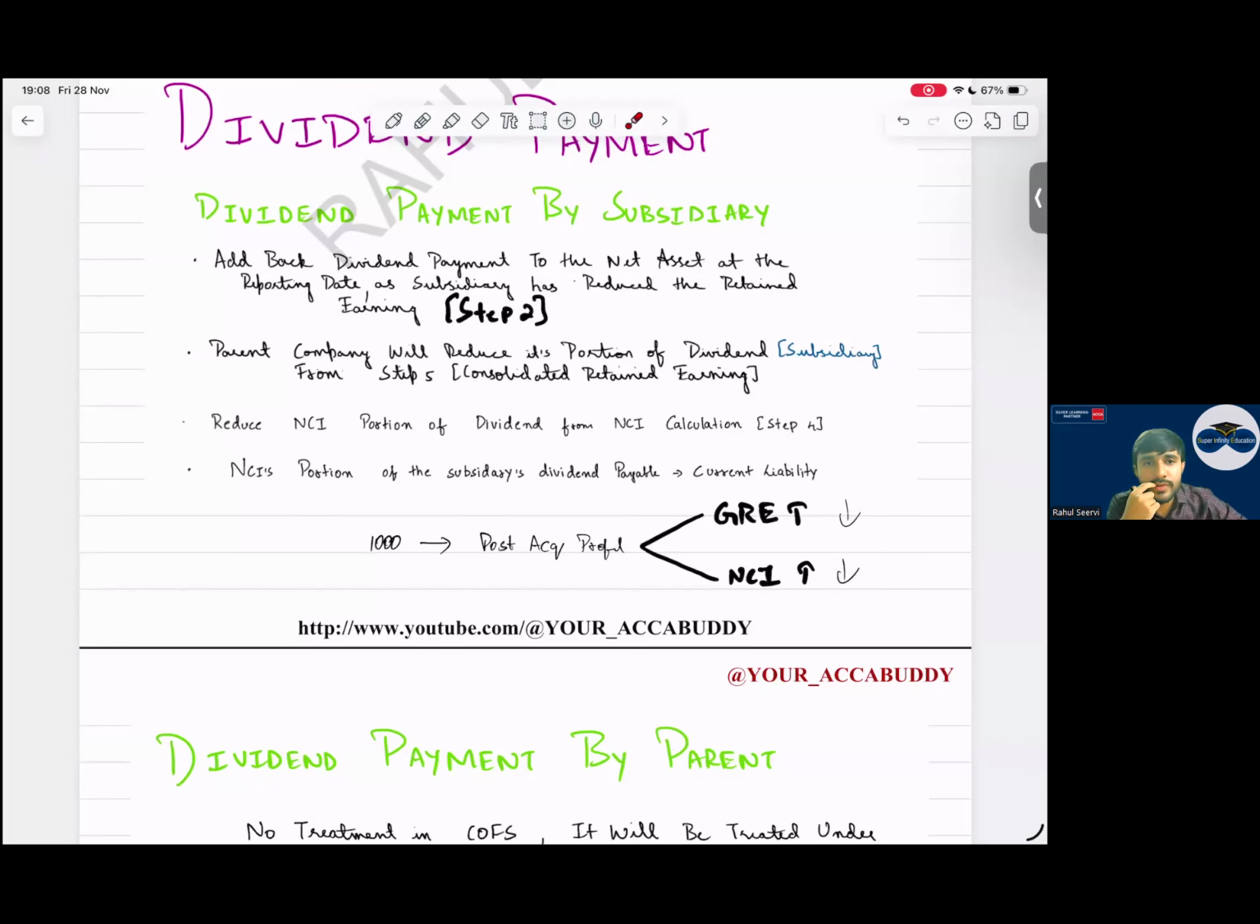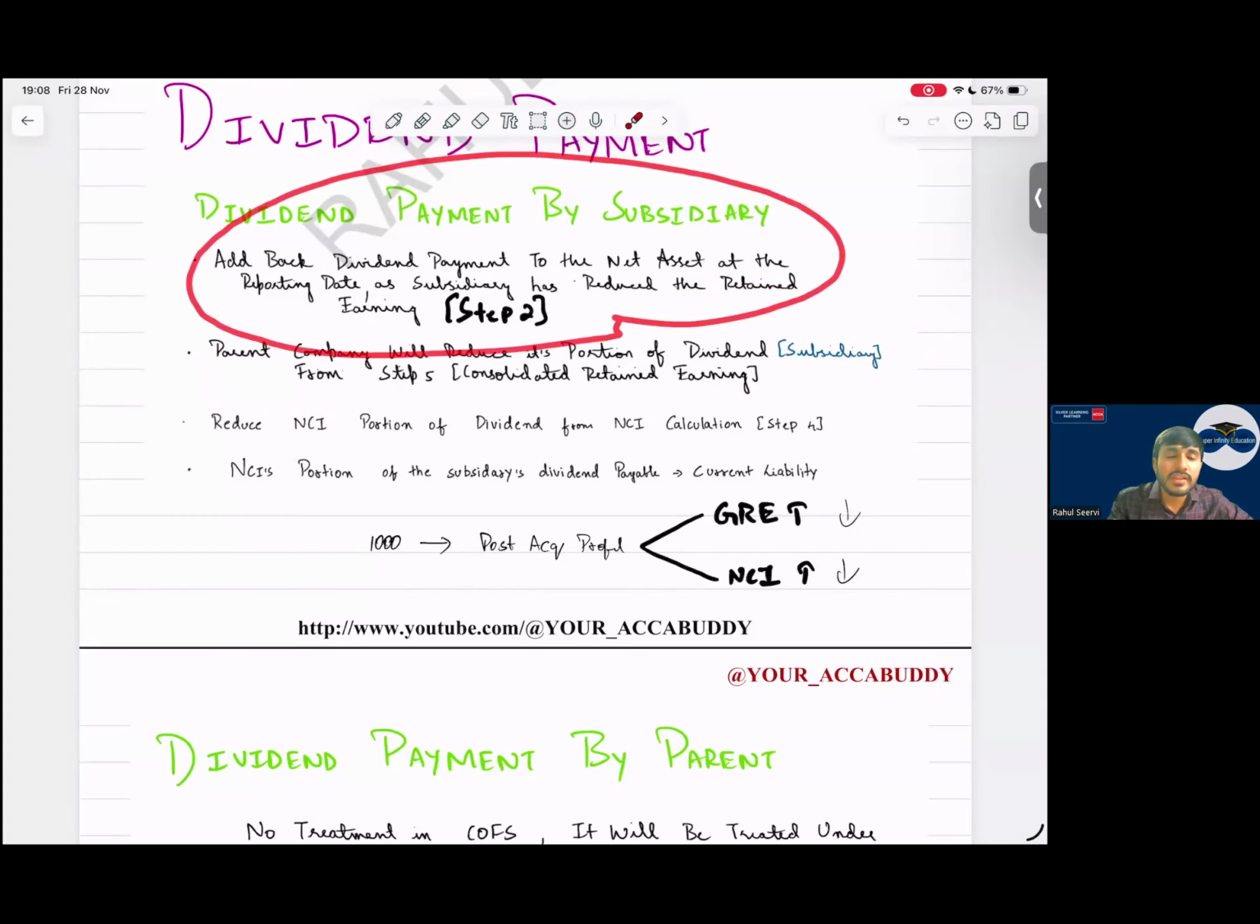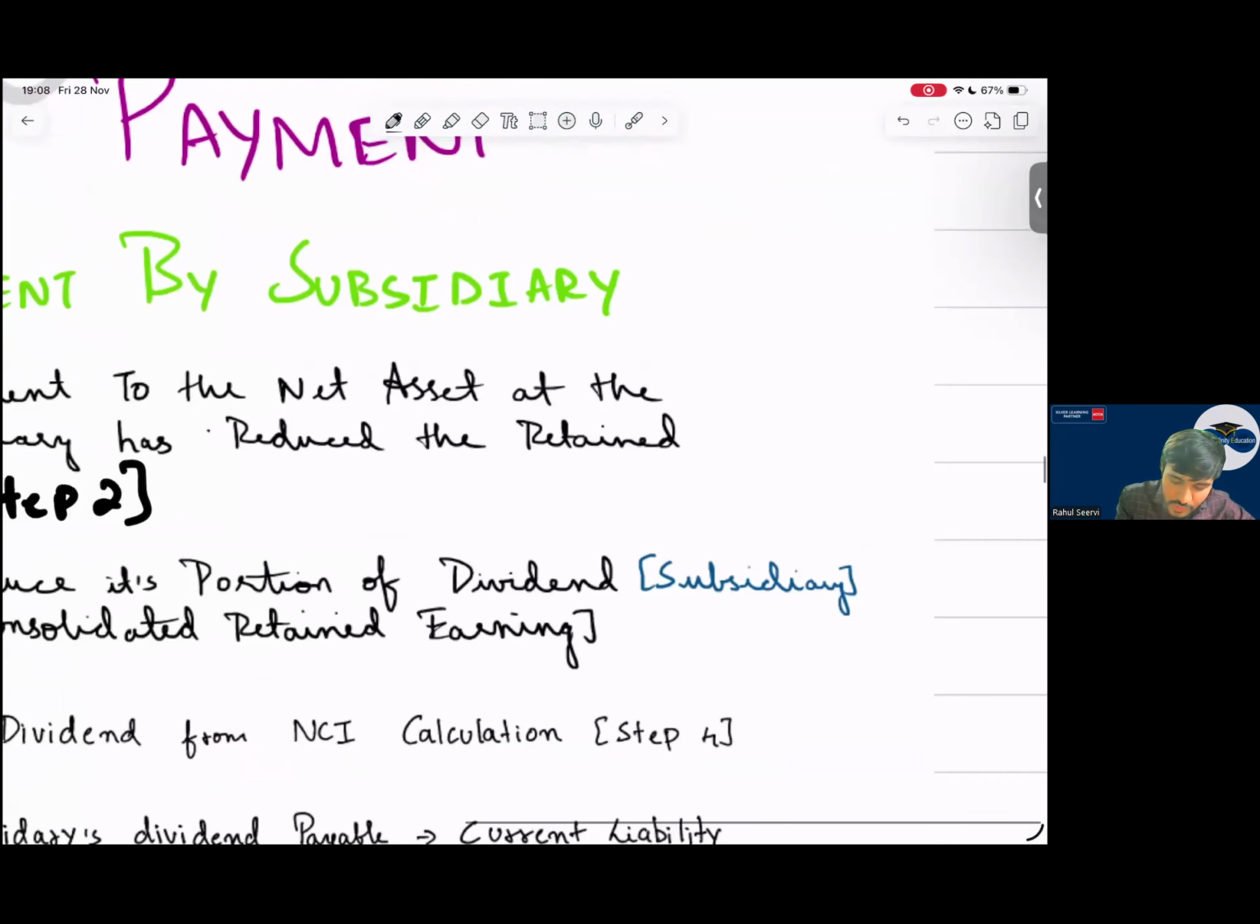In that case, what should we do, sir? If subsidiary profit will come down, that means retained earnings is less. Sorry, not profit, my bad. Retained earnings will come down. What will I do? I will add the dividend back so that retained earnings will increase. Yes, sir. I will add it back. Retained earnings will increase. Then what do we do, sir? If retained earnings of subsidiary companies are increasing, can I say post acquisition profits also will increase or not, everyone?